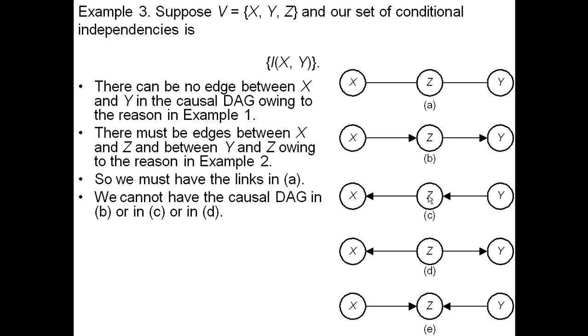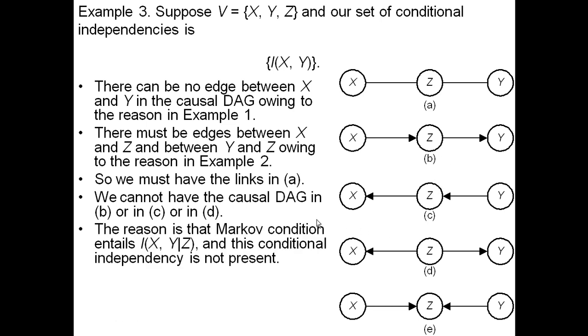We cannot have the causal DAG in B or C or D, any of these three. The reason is that this is the first tricky thing, actually. These DAGs say that X and Y are independent given Z. Y is independent of its non-descendant X, conditional on its parent Z. X is independent of its non-descendant Y, conditional on its parent Z. Same thing here. X is independent of its non-descendant Y, conditional on its parent Z. So all three of these DAGs say that X and Y are independent given Z, but that is not one of our conditional independencies up here.